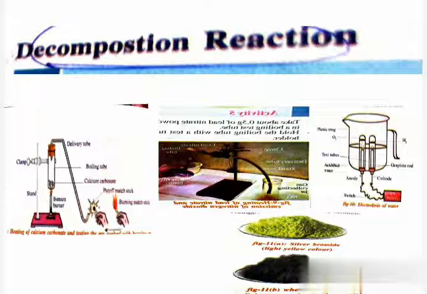Switch on the current and leave the apparatus undisturbed for some time. So what do you observe in the test tubes? You will notice the liberation of gas bubbles at both the electrodes. These bubbles displace the water in the test tube.